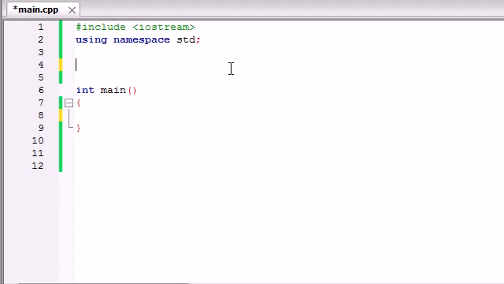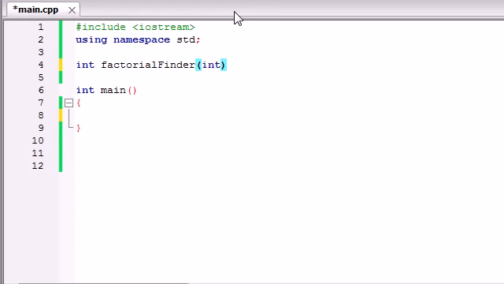So the value of 5 factorial is 120. The value of 3 factorial is 3 times 2 times 1, which is 6. Let's go ahead and write a program to do that, and this is one of the instances where recursion is actually a good idea. Let's make a function called factorial finder. So int factorial finder, and it's going to take a parameter which is int x.